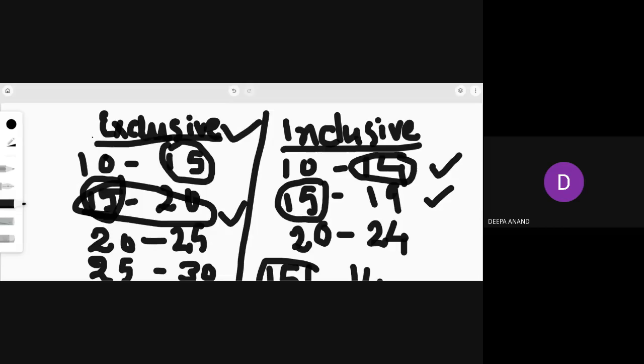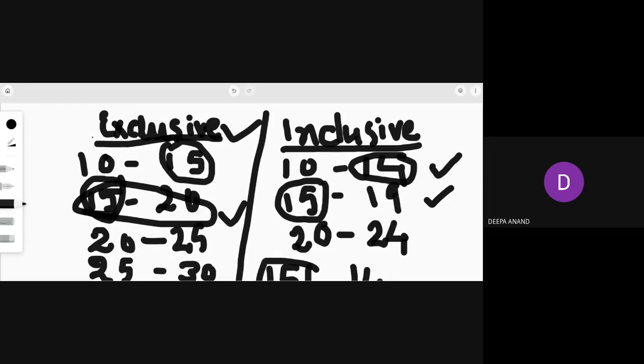I think you have seen almost all the terms you need. Like you know what is an individual series, what is a discrete series, what is a continuous series, and then you have seen what is exclusive series, then inclusive series. Then you also have seen what is a class interval. What is class interval, Priyanshu? Ma'am, the difference between upper limit and lower limit. Exactly. Very good. So that is class interval.